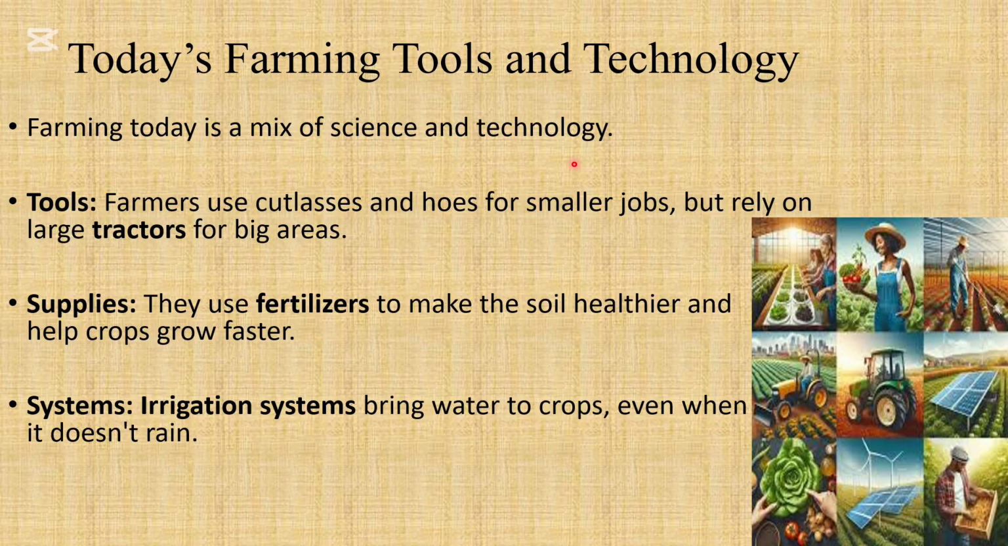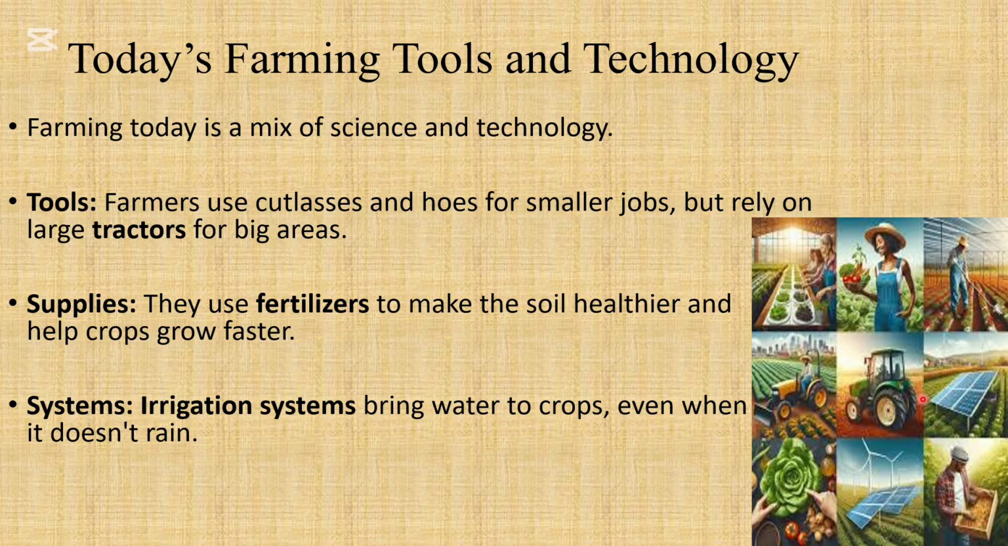They use all of these things so that they're able to make the soil healthier and help these crops to grow faster. They also use tools and even these big machines so that the work doesn't take that long. Right? So farmers would use cutlasses and hoes for smaller jobs, maybe garden forks, but the tractors, once the area is so big, they would need to utilize that as well. And they would have learned various systems, like the irrigation system, for example, that will bring the water to the crops even when it doesn't rain.